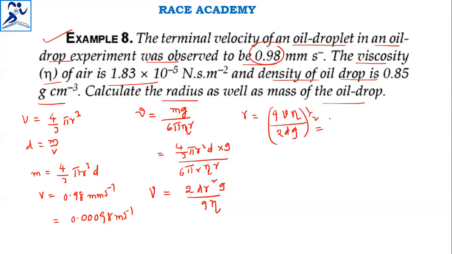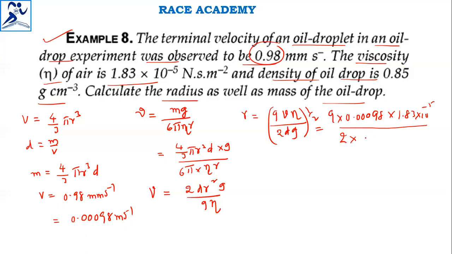If you substitute the values, that is 9 into velocity, 0.00098, into the eta value given in the question, 1.83 × 10^-5, in kilogram meter per second square, the units are balanced, divided by 2 into d value.